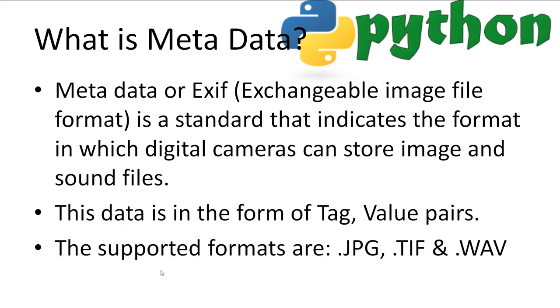So what is metadata? Metadata is data about other data. In the example we're looking at today, it's information about an image. The metadata in images is called EXIF data, for Exchangeable Image File Format. It is a standard for how digital cameras can store image and sound files. EXIF data is stored in tag value pairs. It's important to note that the only supported formats currently are JPEG, TIFF, and WAV files.